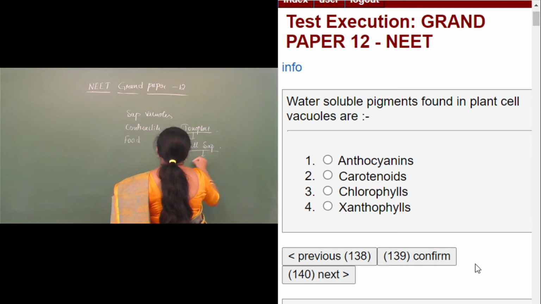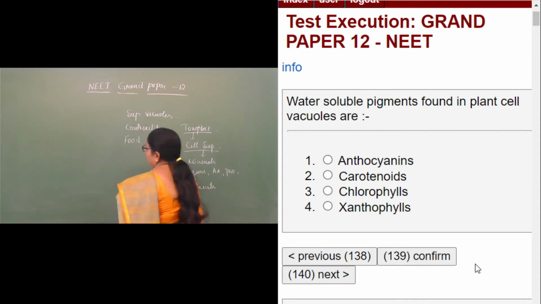And this sap is rich in minerals, sugars, amino acids, proteins, and also certain fats and water soluble pigments.